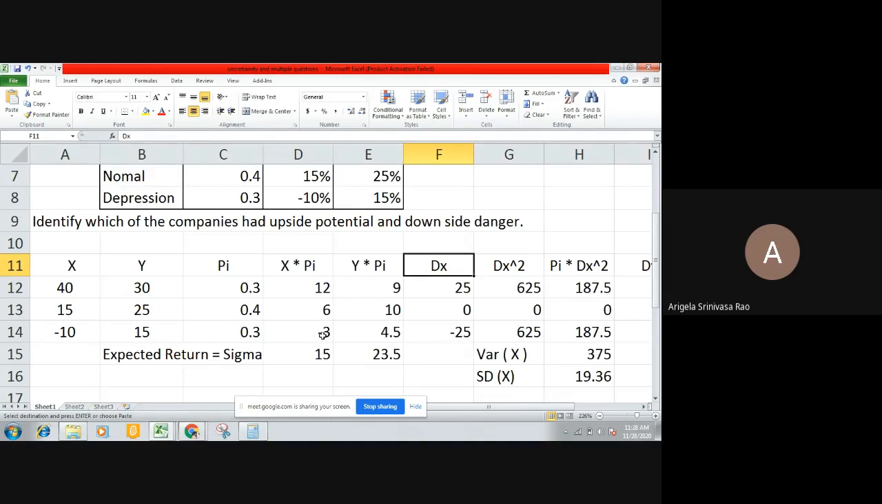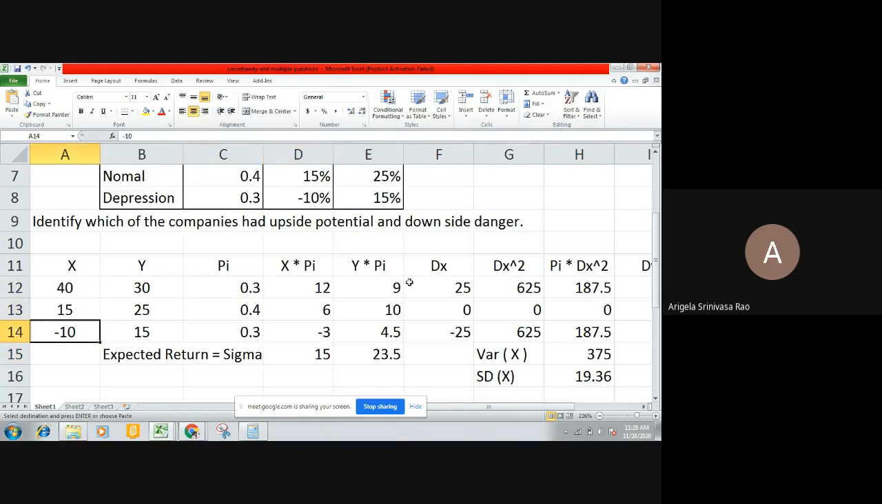Then we will move into the calculation of standard deviation. For this, we need some additional columns: dx, dx square, pi dx square. I told you how the dx value comes. The dx value for 40 is 40 minus 15. Am I right? Yes, sir. X minus the expected value of x. The expected value of x is 15 here. This 15 is taken and deducted from each of these values.